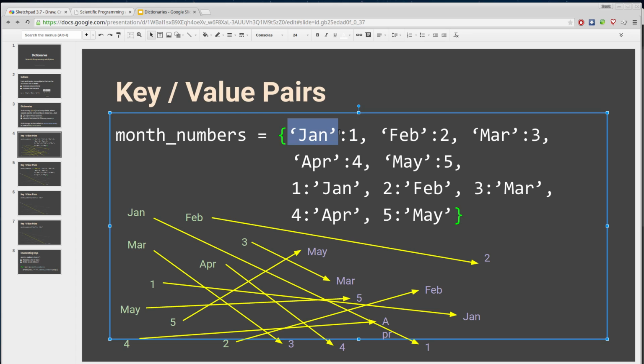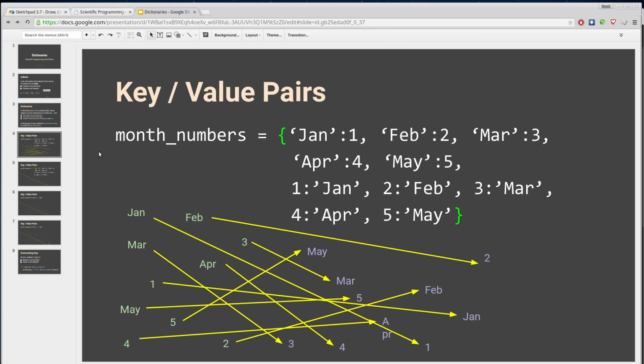The left-hand side of this colon is the key, Jan, and the value is 1. So that's basically saying for the string Jan, that's month number 1. For the string Feb, that's month number 2. For the string March, it's month number 3. So the key is a string for these particular key value pairs inside this dictionary. But in addition, I also have some key value pairs where it's the other way around, right? There's a key of 1 corresponding to the string January. There's a variety of different ways to represent this association. This is just one particular example.